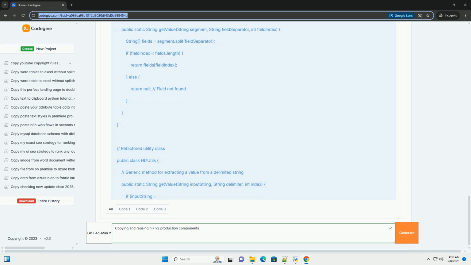Strategies for reusing HL7 v2 components. 1. Component libraries, reusable code. Core logic: extract common logic into reusable classes or functions. For example, you might have a function to normalize names, validate dates, or perform calculations related to lab results.